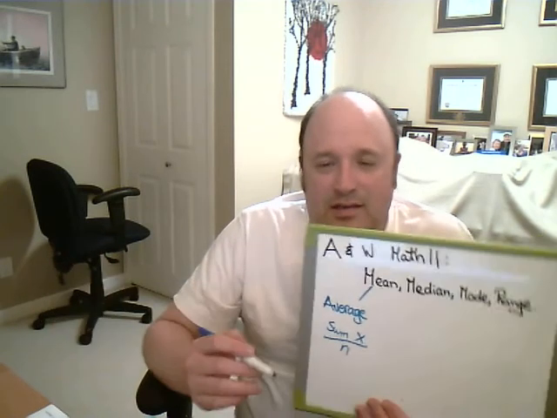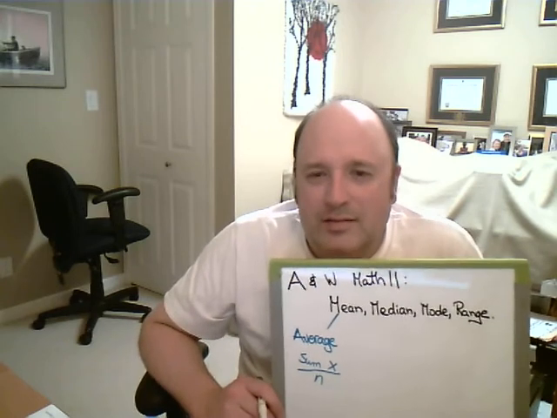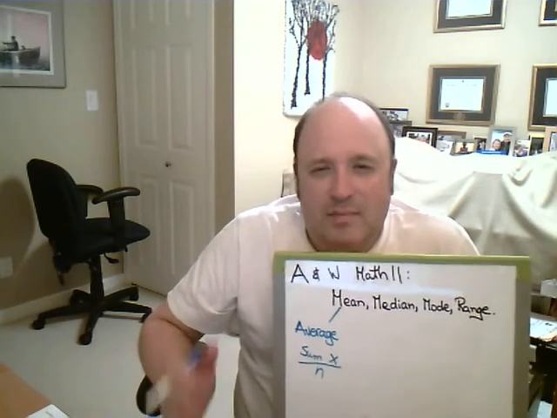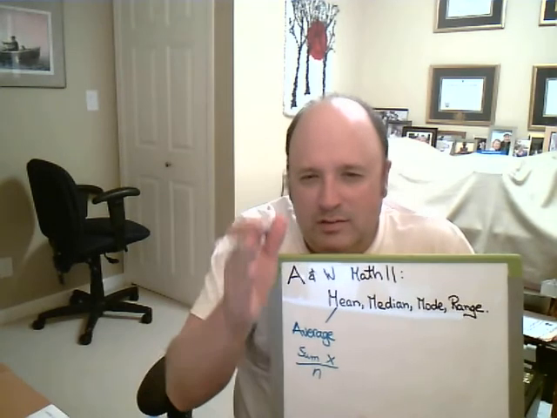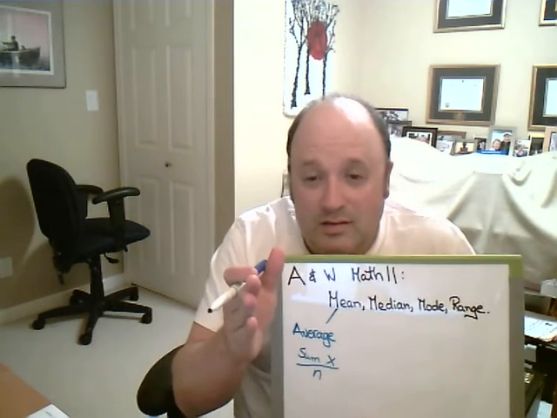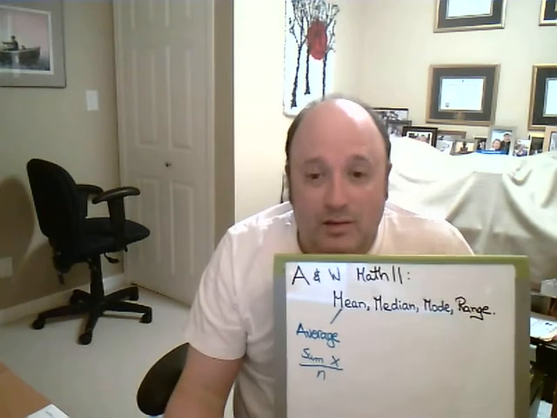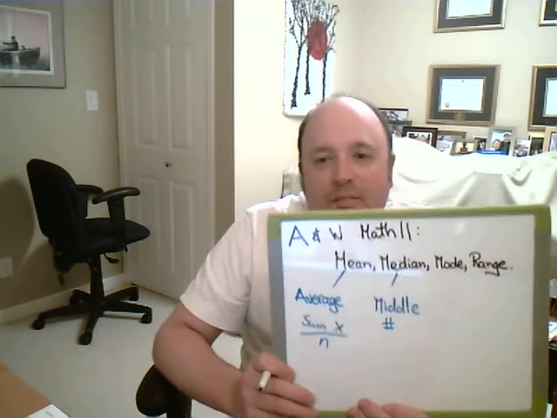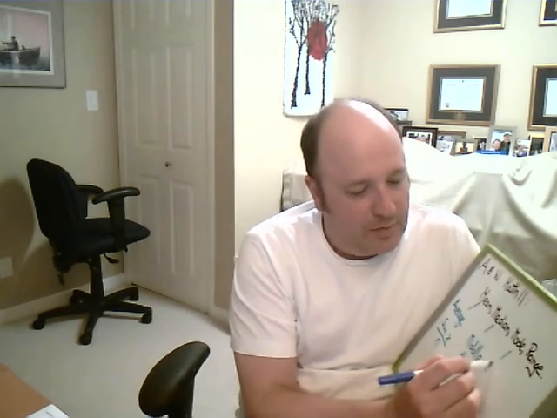The median, the way to remember it, for those of you getting your driver's license, is that in the middle of the road, you have the median. So the median is the middle number. Mode is the most popular.